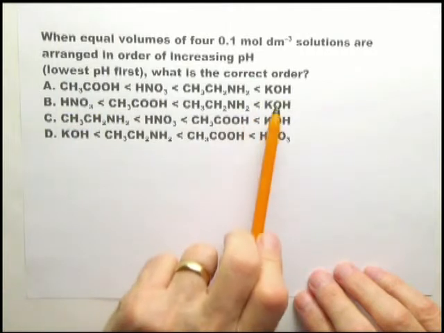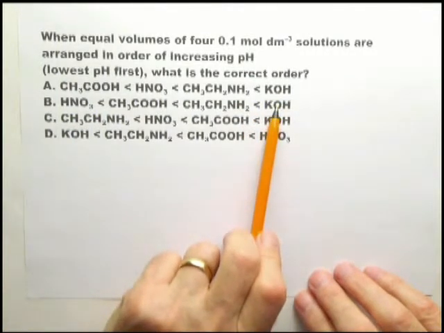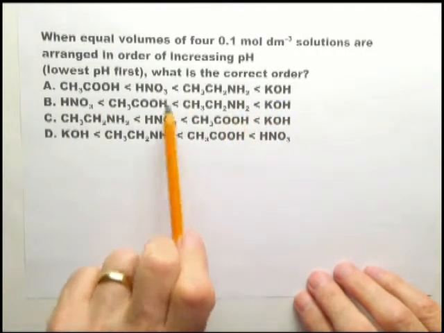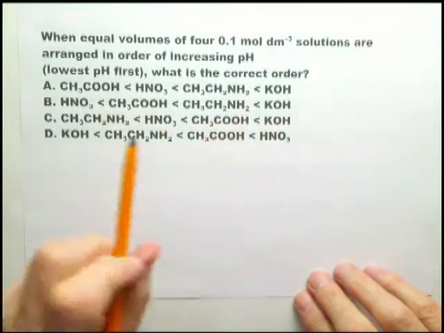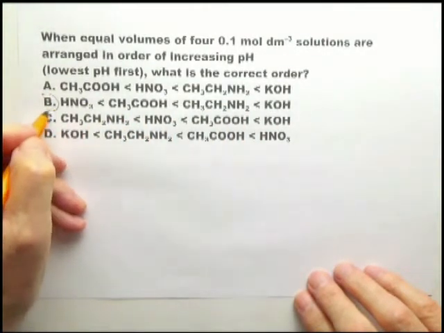And then you look at this. That clearly is the highest pH because that's the strong base. And these two, well, that's an acid, a weak acid, and that's a weak base. So that is clearly the order. We've done that in less than 10 seconds.